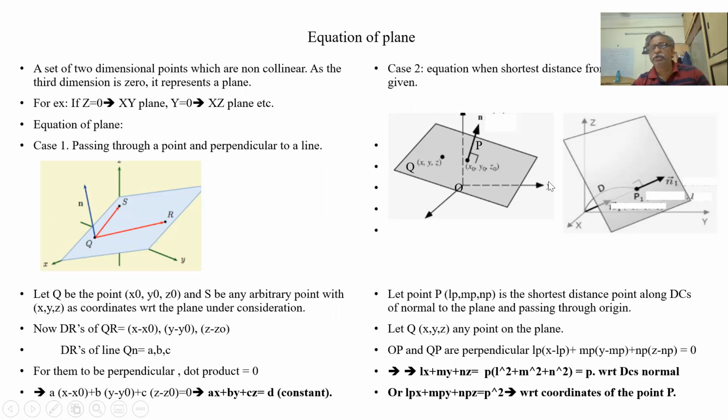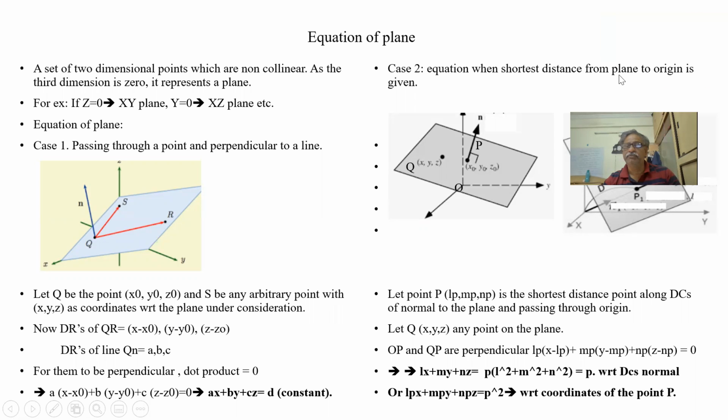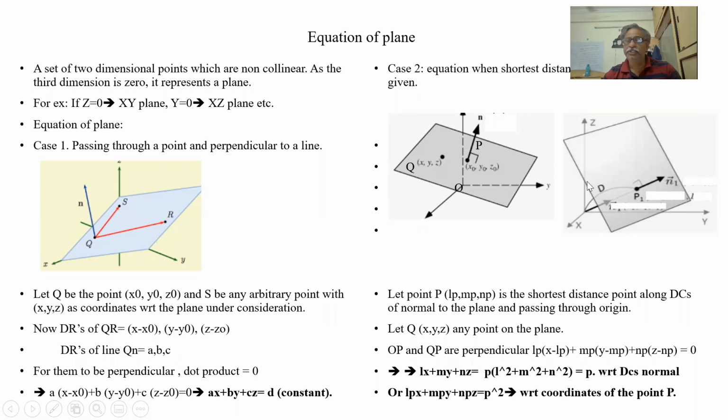We know the shortest distance from the origin. The shortest distance from the plane to the origin is given. Let the shortest distance be p. So what is this point on the plane? If this is p, the coordinates will be, suppose, l, m, n, or its DCs. This line's DCs are l, m, n.